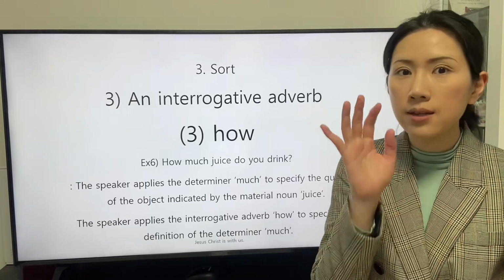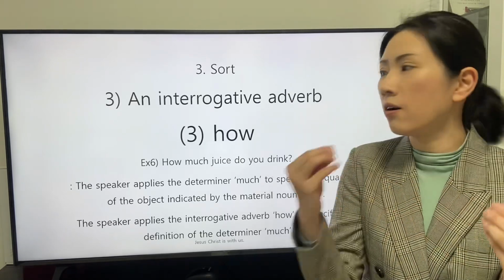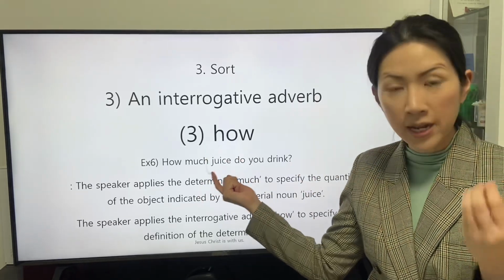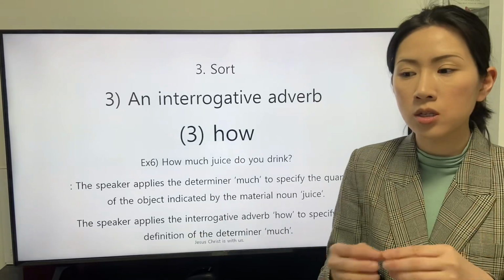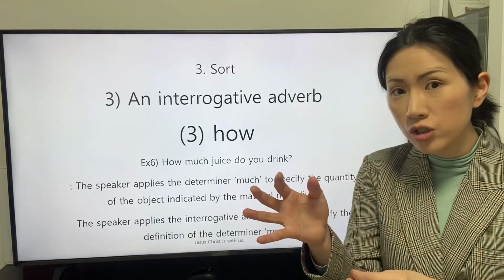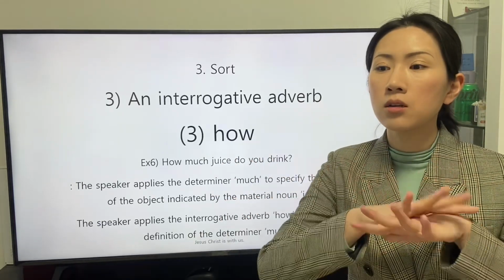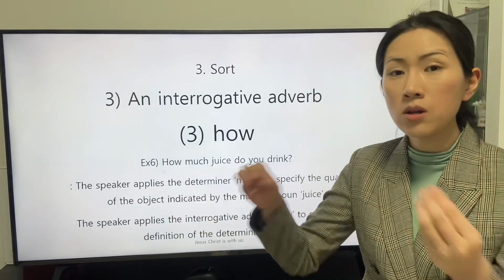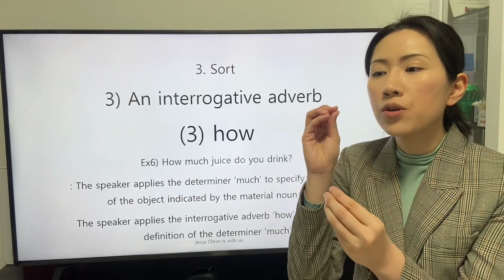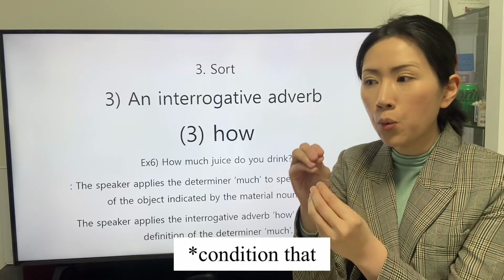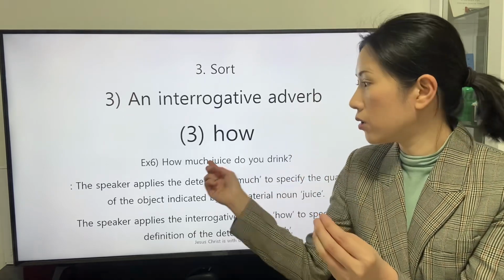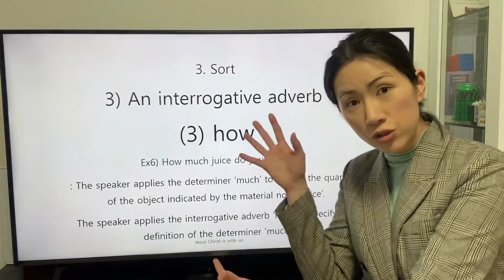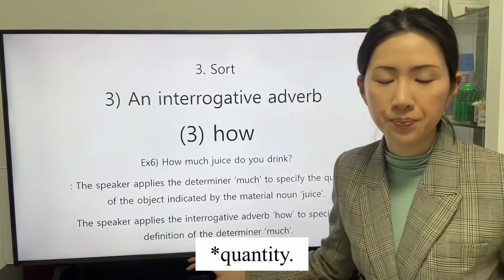The fact that the quantity of the object juice is huge is predetermined. The interrogative adverb how specifies the object with the huge quantity.